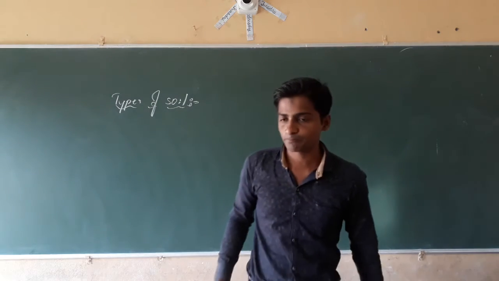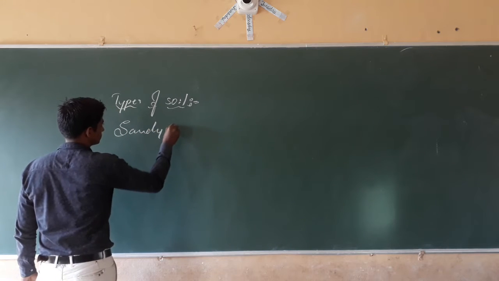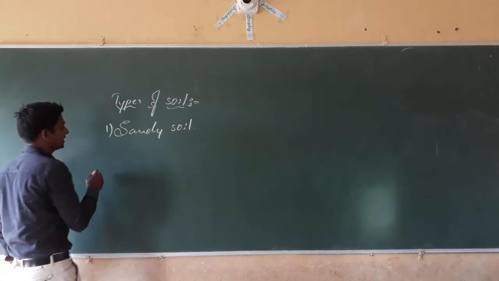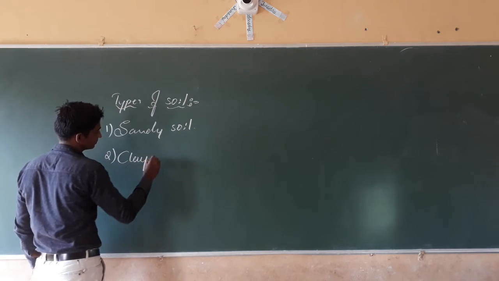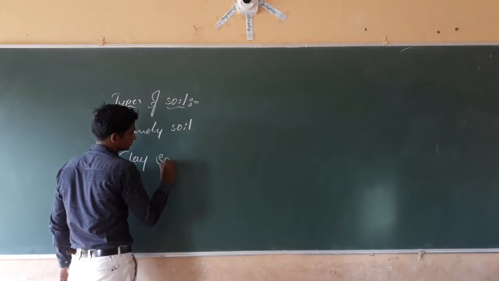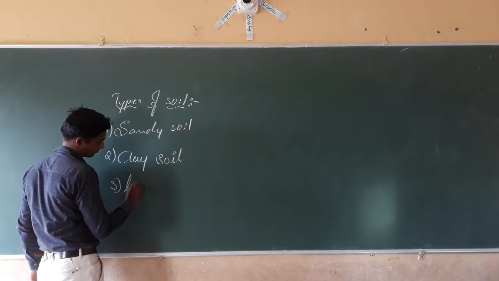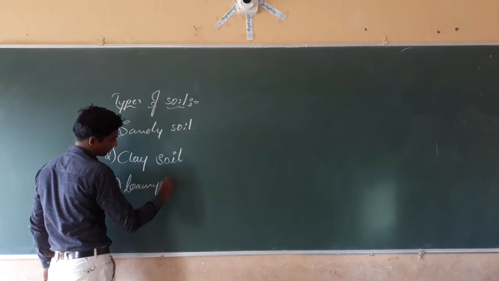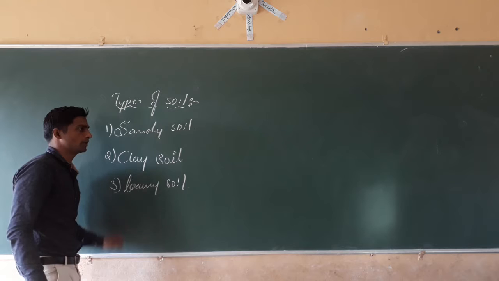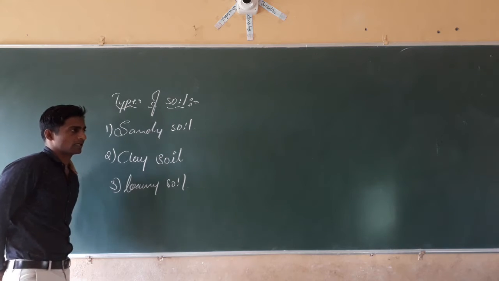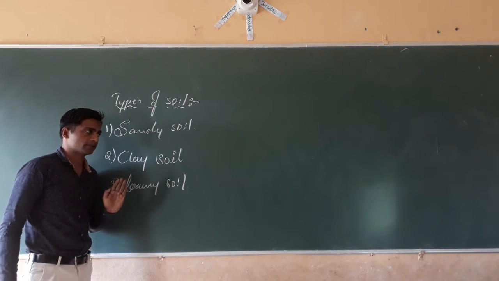The first one is sandy soil, the second one is clay soil, and the third one is loamy soil. These are the three types of soil we will get.